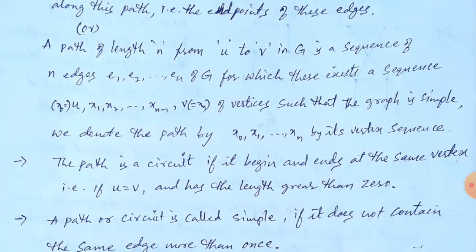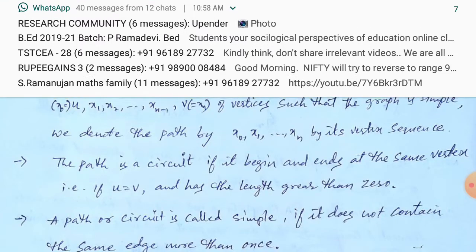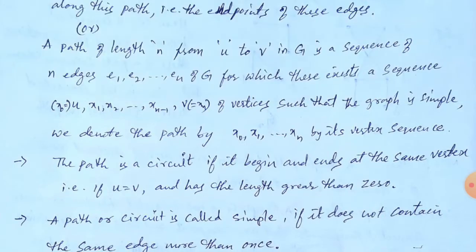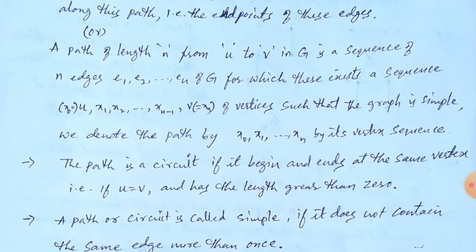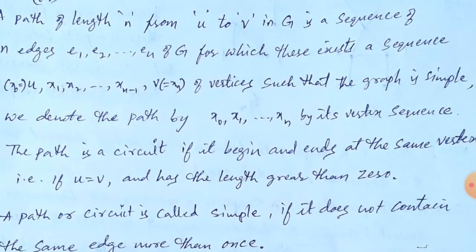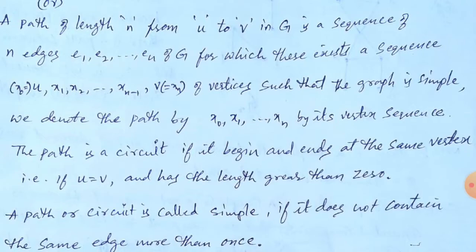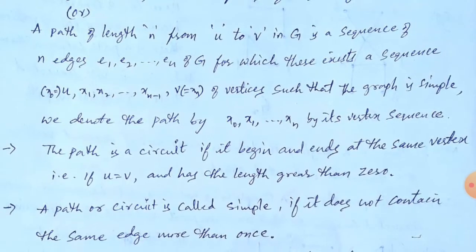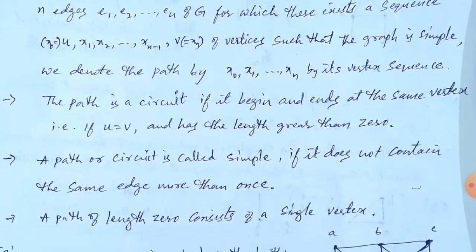So for which there exists a sequence, for example x0 or u, then x1, x2, and so forth up to xn minus 1, and the last vertex is v, or nothing but xn, of vertices such that the graph is simple. We denote this path by x0, x1, so on up to xn, by its vertex sequence. We denote the path by vertices, which are visited through some edges. That is called a path.